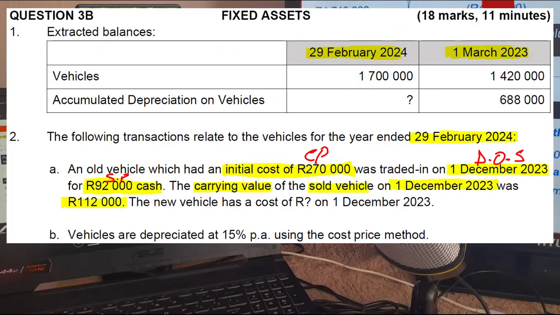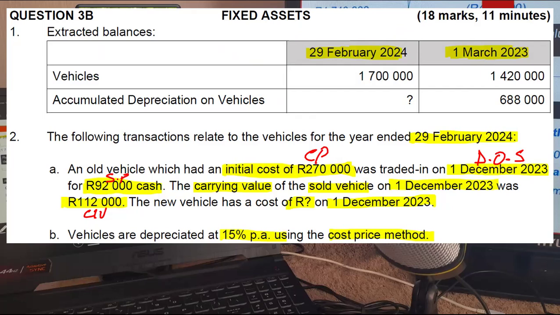Normally, they never give you that. Surprisingly, they gave it to you here. Then they want us to calculate the cost price of the new vehicle on the 1st of December 2023. Vehicles are depreciated at 15% using the cost price or fixed installment method. One thing I haven't written here is that this 112,000 is actually the carrying value. You have the carrying value, you've got the selling price. It's so easy for you here to calculate whether you've made a profit or loss. It's evident that we've actually made a loss. That is because the selling price is lower than the carrying value, which is the value of the asset.